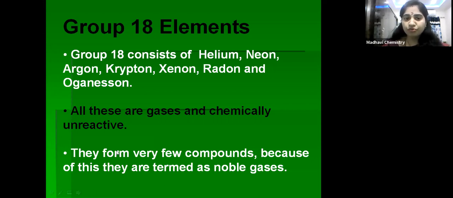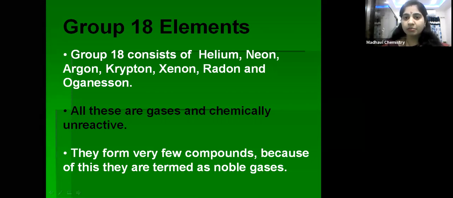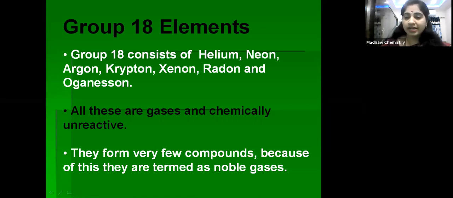Very few compounds they can form, like xenon and krypton. The remaining elements cannot react. So that's why these elements are called noble gases or inert gases, right children? Why are these elements called noble gases or inert gases? Because the reactivity is very less, these are unreactive. They can form very few compounds. So because of this reason, they are called noble gases or inert gases.